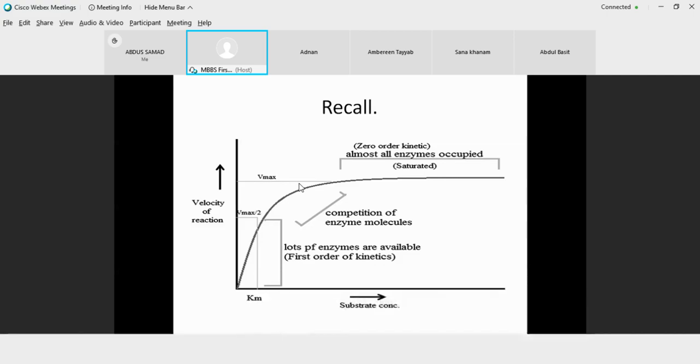So if instead of substrate you are going to study the velocity of an enzyme and replace it by the inhibitor, this curve is not a very good curve. Why? Because if you go on increasing this inhibitor concentration, that zero order kinetic part, which says that now the enzyme is saturated, cannot be exploited.